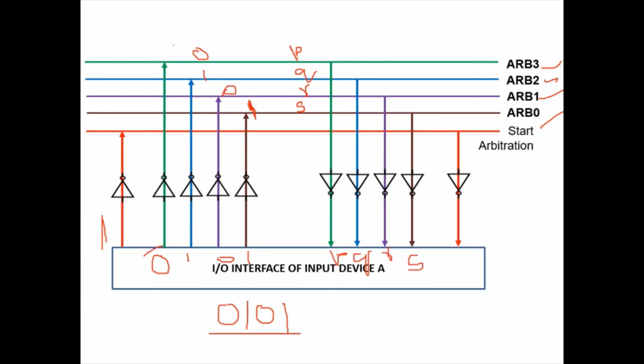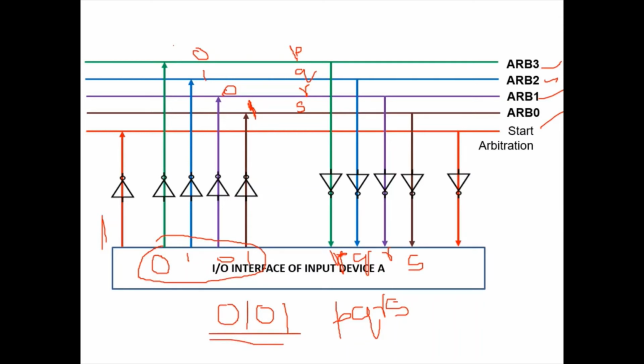But what is the ID placed by the device on the arbitration line? It is 0101, the ID of the device. Now it has received P, Q, R, S, the logical OR of all the IDs. So now it starts comparing. The device compares these 4 received bits with the actual ID placed on the arbitration line.